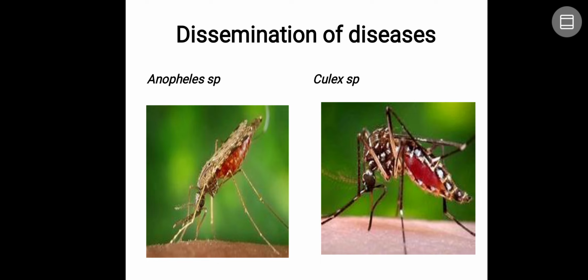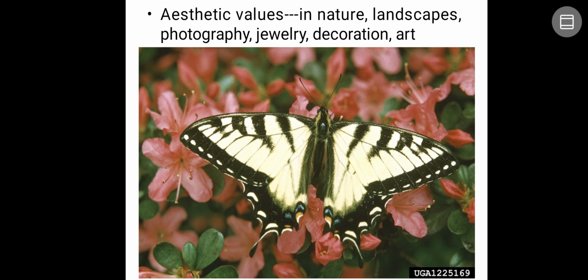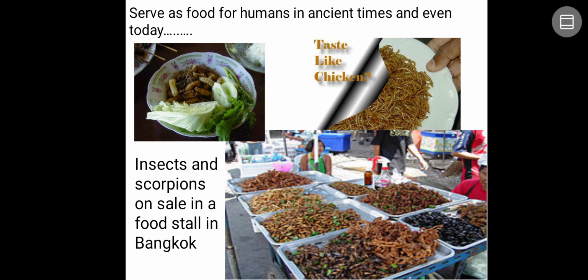Especially mosquitoes, which transmit many diseases to us, like Anopheles mosquito or Culex mosquitoes. And aesthetic value: many of the insects are so beautiful. As I told earlier, it may be a butterfly, a jewel insect, or any other insect, which can be used for photography, jewelry, decoration or art purposes.